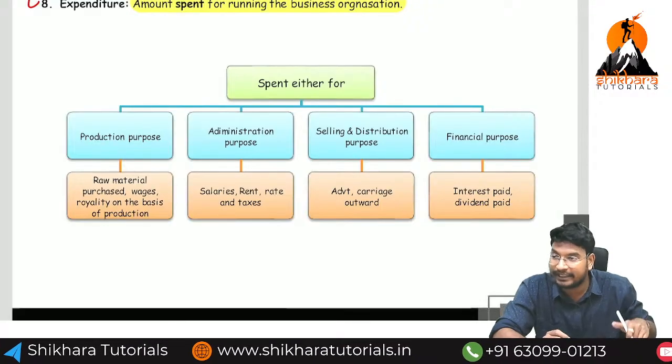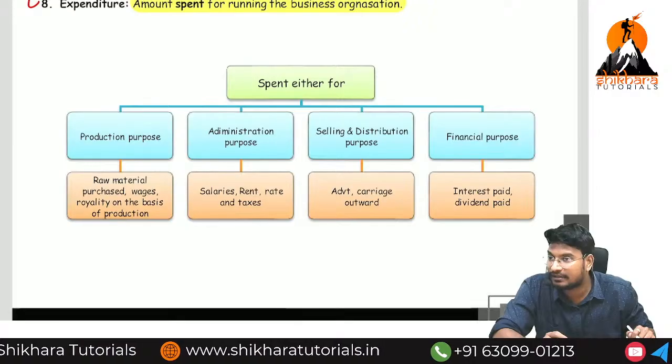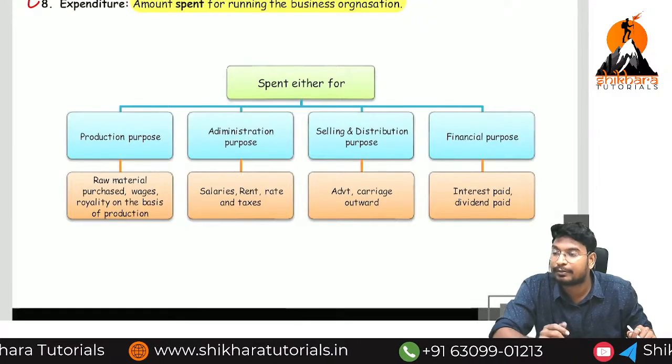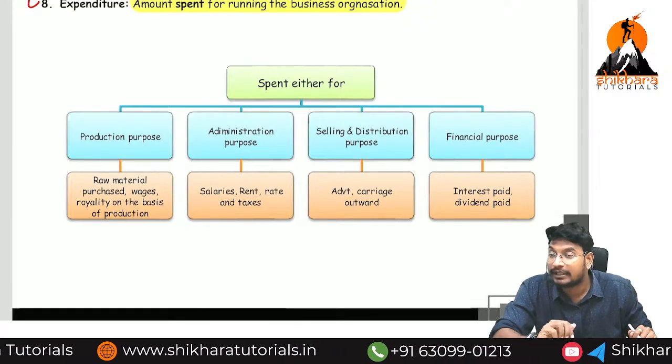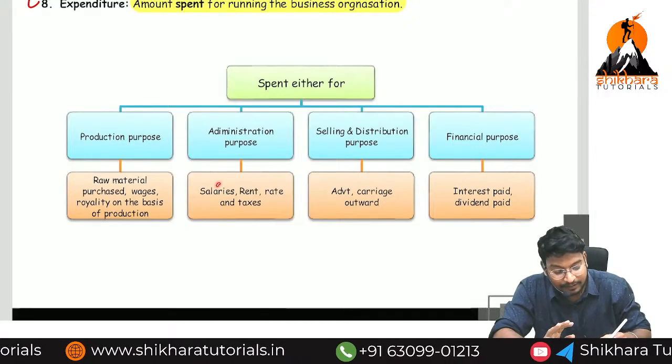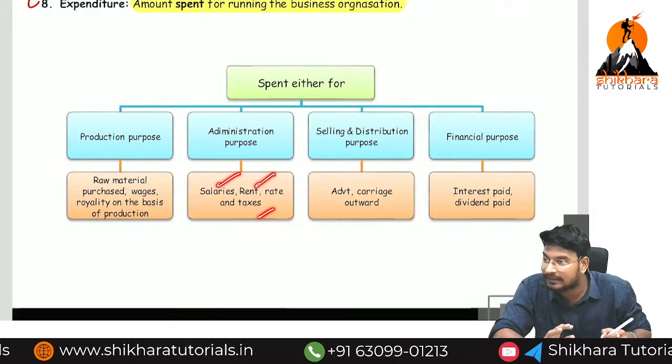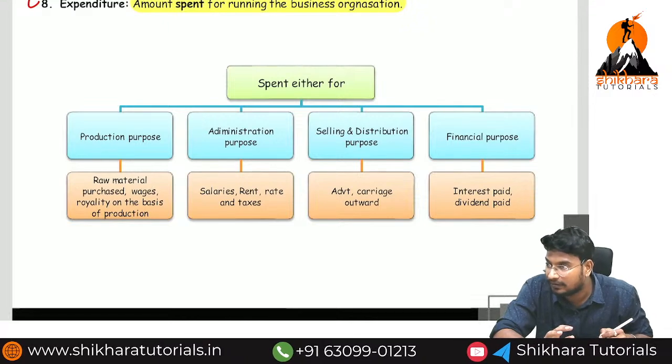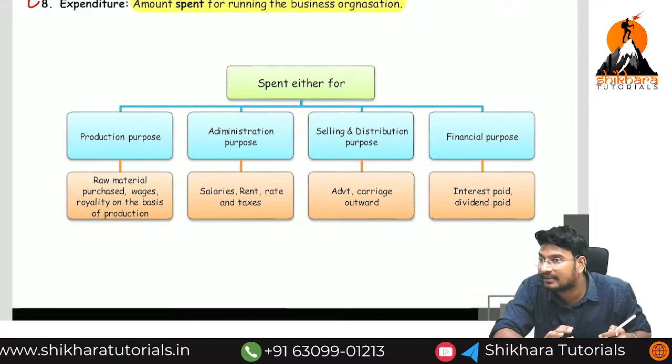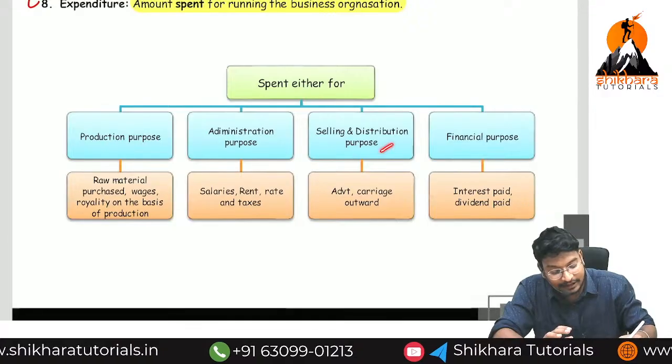Administration. We are providing the education service. In order to provide education service, we need to pay salaries, rent, rates and taxes. Municipal taxes we will pay. So that thing is called rates and taxes. Next, selling and distribution.